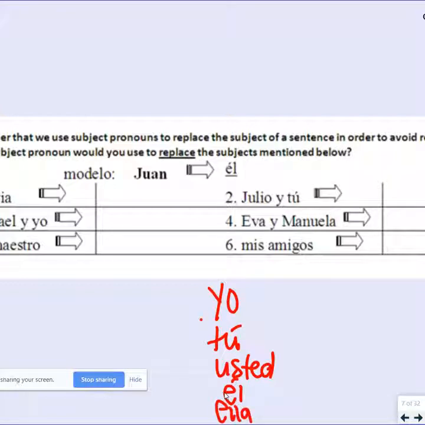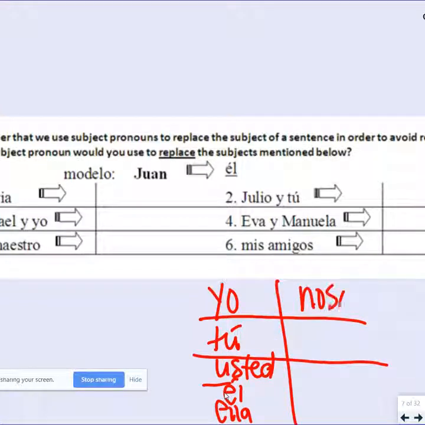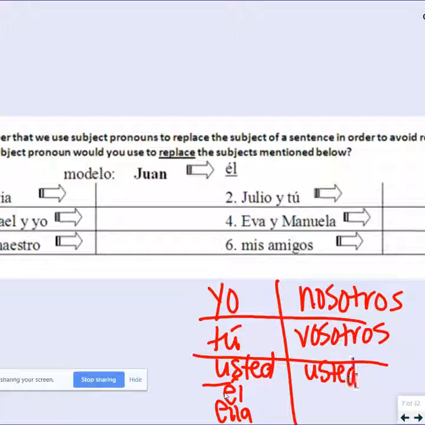And then our plural forms are nosotros, vosotros, ustedes, ellos, and ellas.